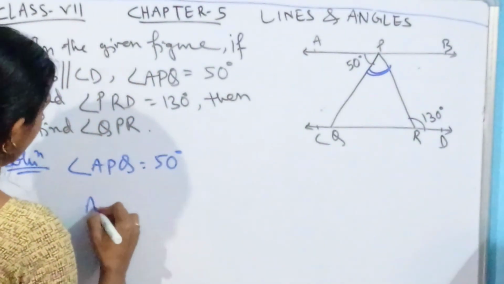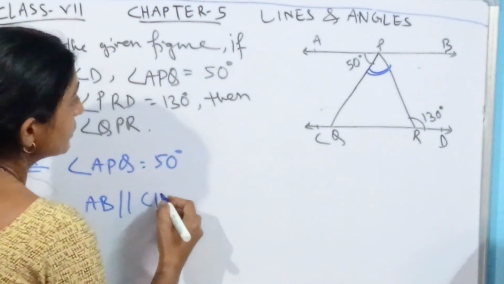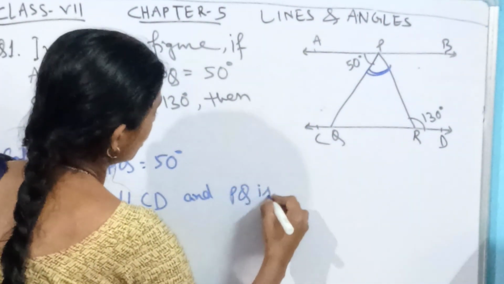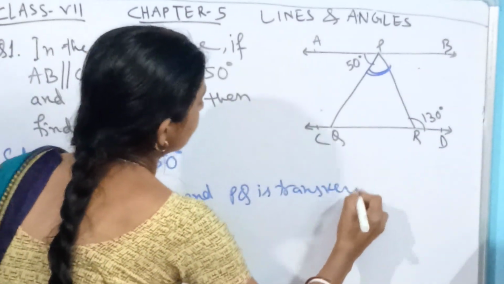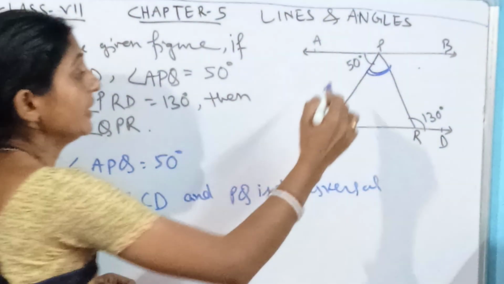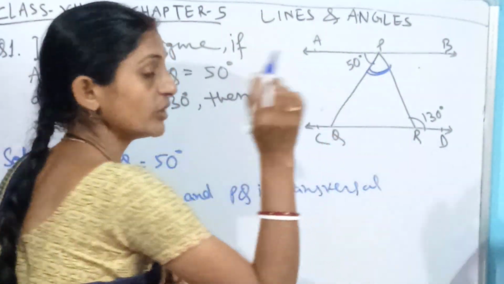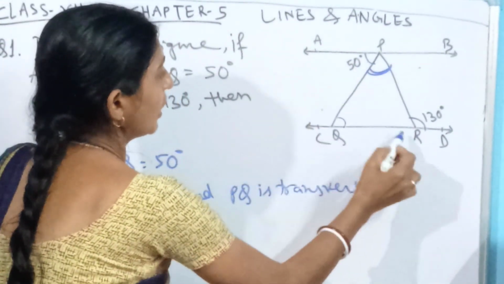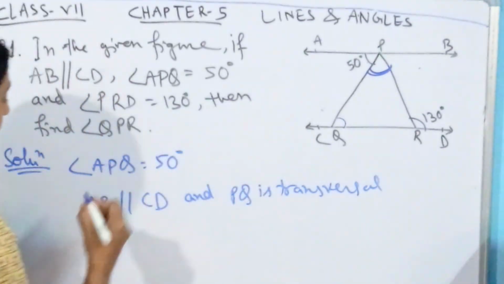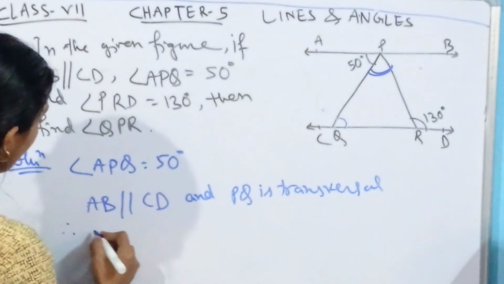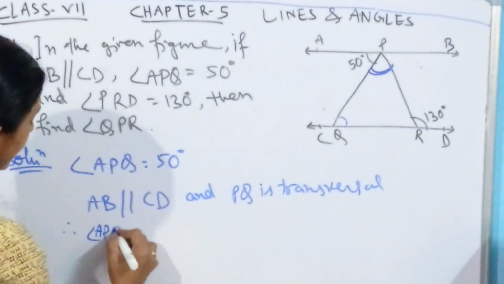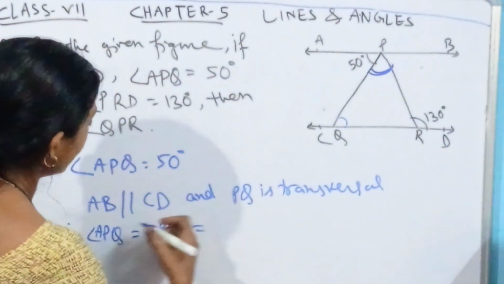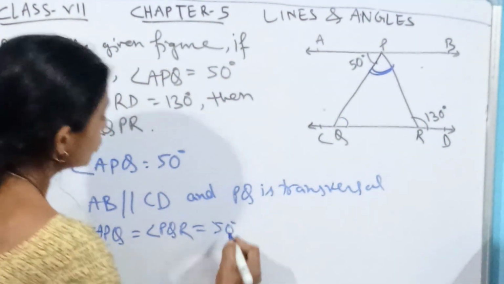So what will we get here? Angle APQ of 50 degrees and angle PQR will be equal because they are alternate angles. So angle APQ will be equal to angle PQR, and it is 50 degrees, so both of them will be 50 degrees.